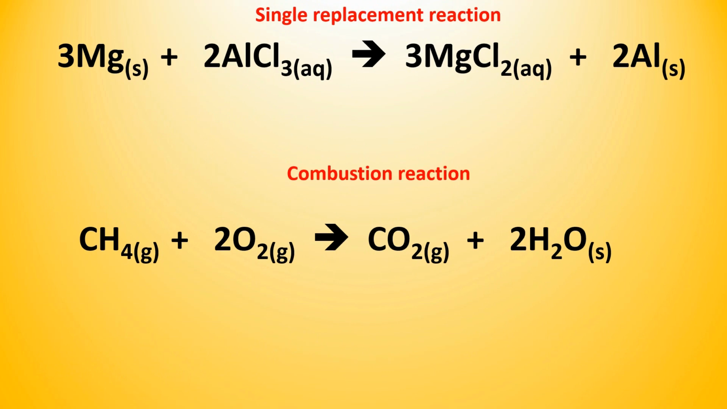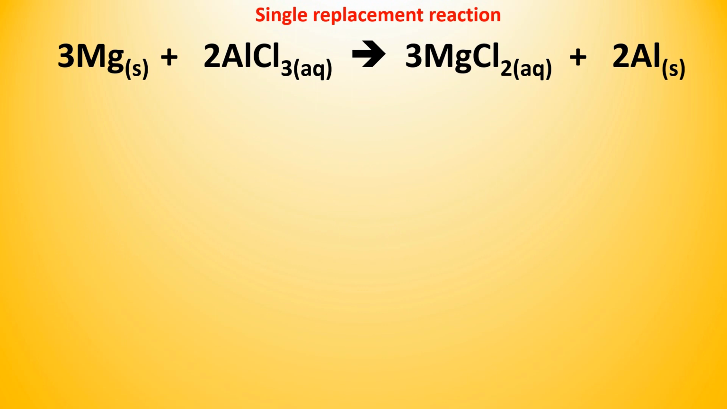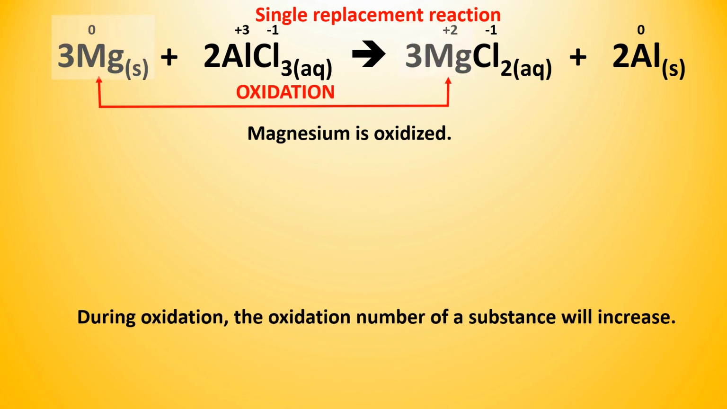Two types of oxidation reduction reactions include the single replacement reaction and the combustion reaction. Let's begin with a single replacement reaction where magnesium metal reacts with aqueous aluminum chloride to produce aqueous magnesium chloride and aluminum metal. After writing the oxidation states, it is obvious that magnesium is oxidized. During oxidation, the oxidation number of a substance will increase.